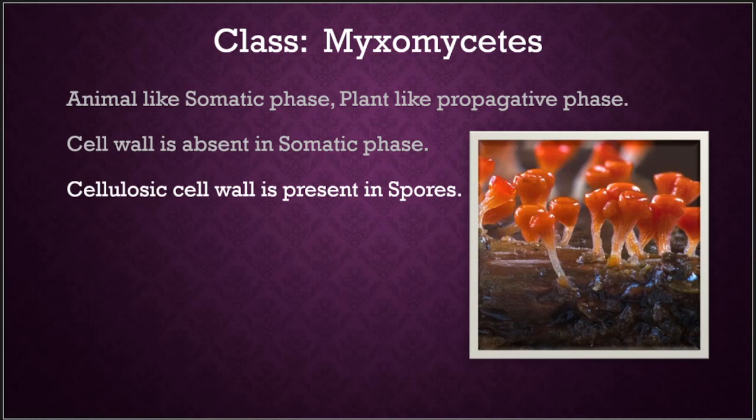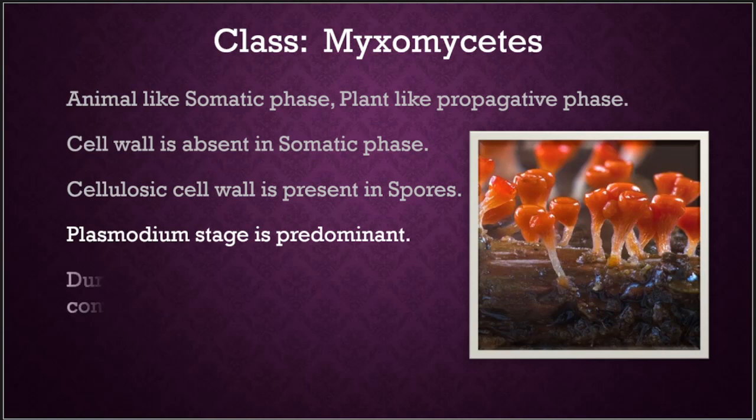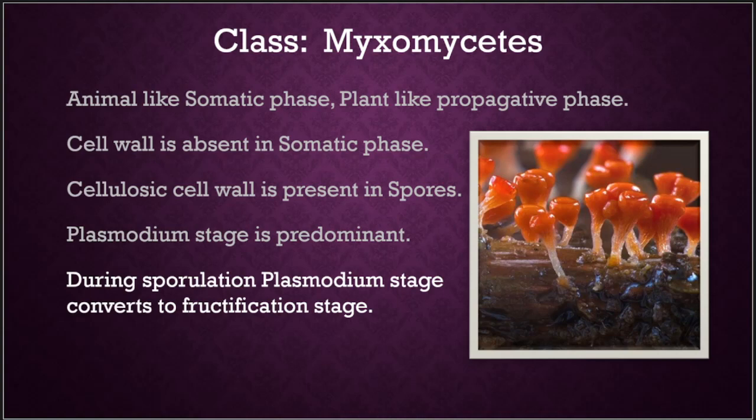This is a very interesting feature. In the somatic phase there is no cell wall, but when it comes to the spores, there is a cell wall. The somatic phase is called the plasmodium, which is very predominant in nature. Then during sporulation, the plasmodium stage converts to the fructification stage. This is a very important aspect we can learn about Myxomycetes.